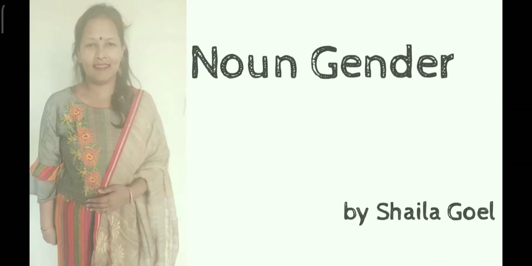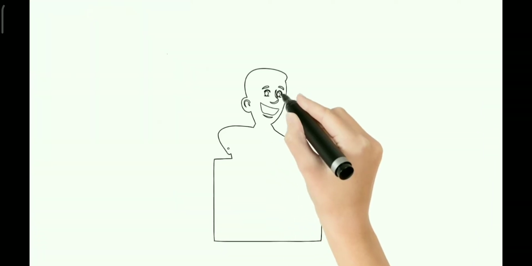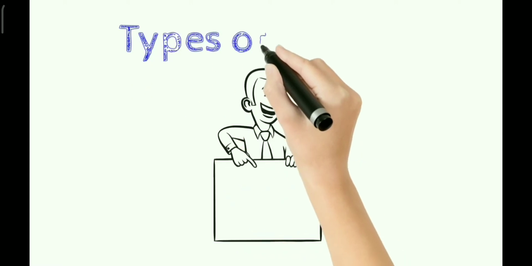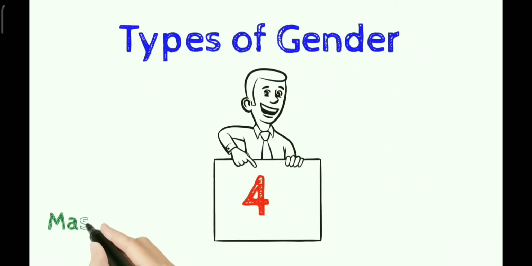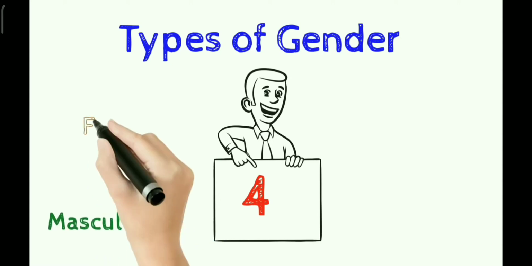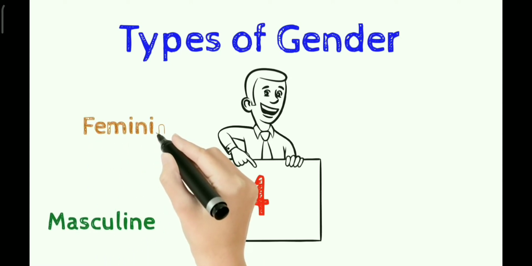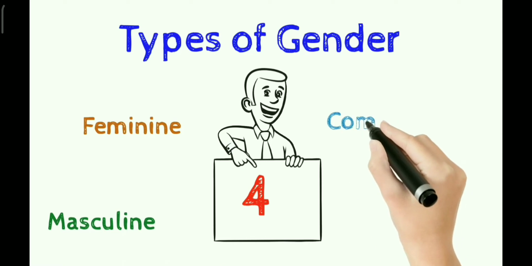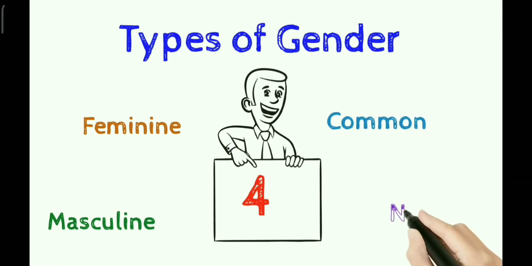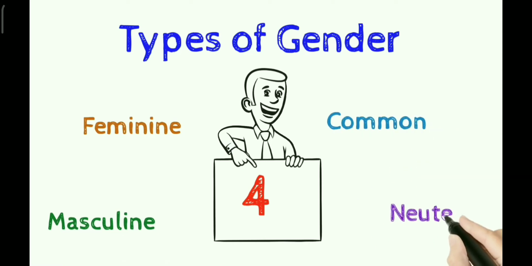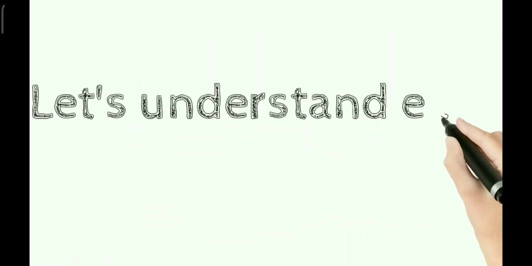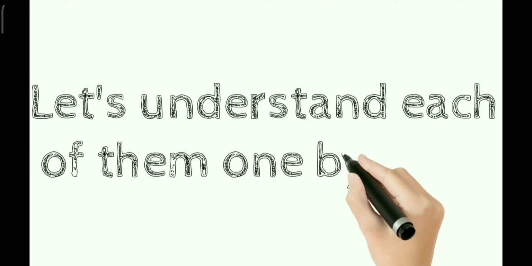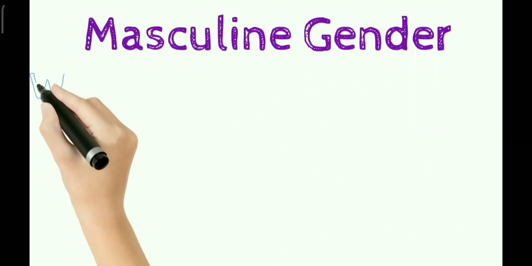Dear students, you know noun is the name of a place, person, animal, or a thing. But there are different types of gender in nouns. There are four types: masculine, feminine, common, and neuter. Dear students, we will try to understand all these genders one by one. Let's have a look.